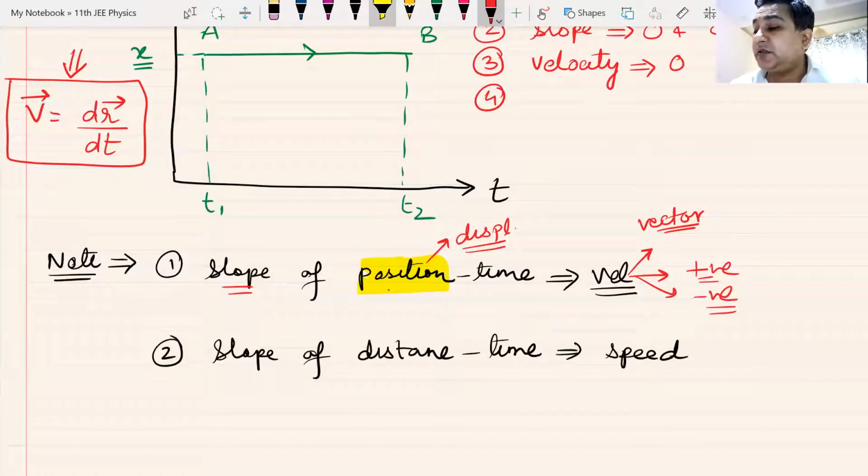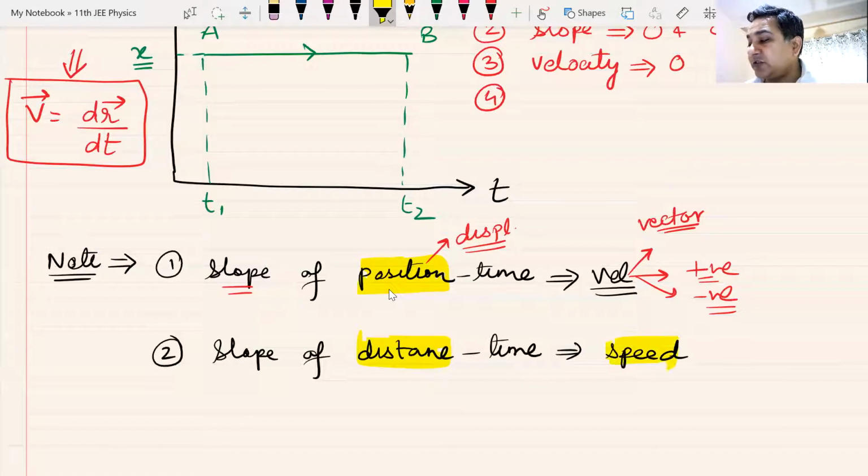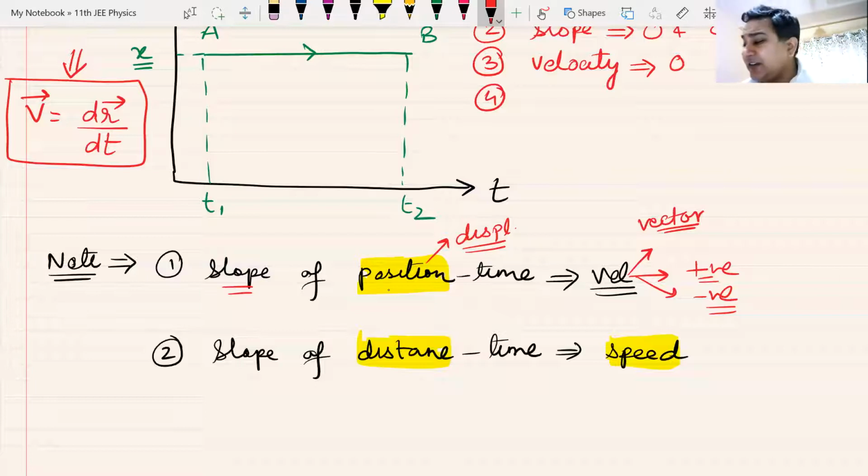Now tell me, what about distance time graph? The spelling is wrong. I missed C, I think. What about distance time graph? The distance time graph ka slope gives us speed. What can you say? Will it be positive? Will it be negative? These smaller points are going to make a lot of difference in eventual questions that you come across. Positive, Hannah, yes. It is a scalar, it is a magnitude, it is always positive.